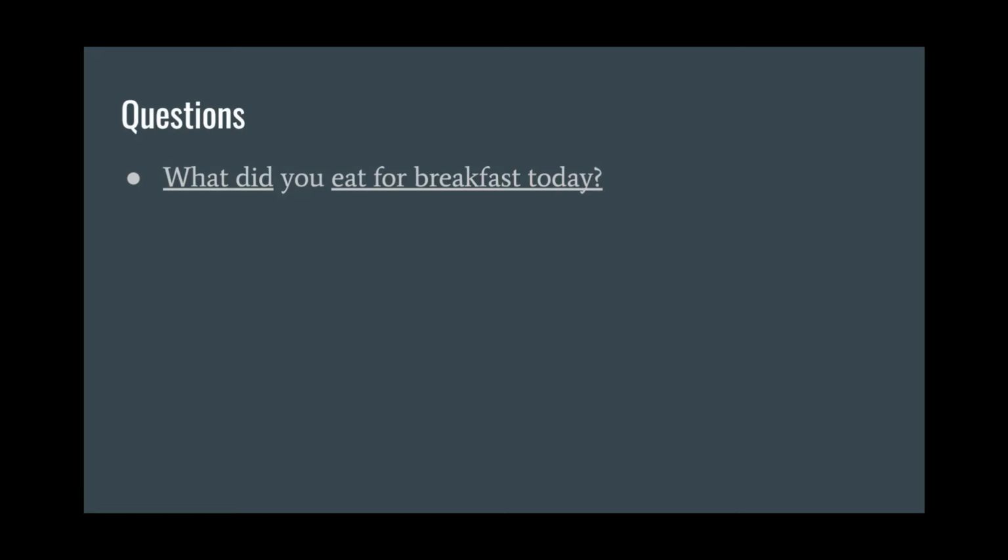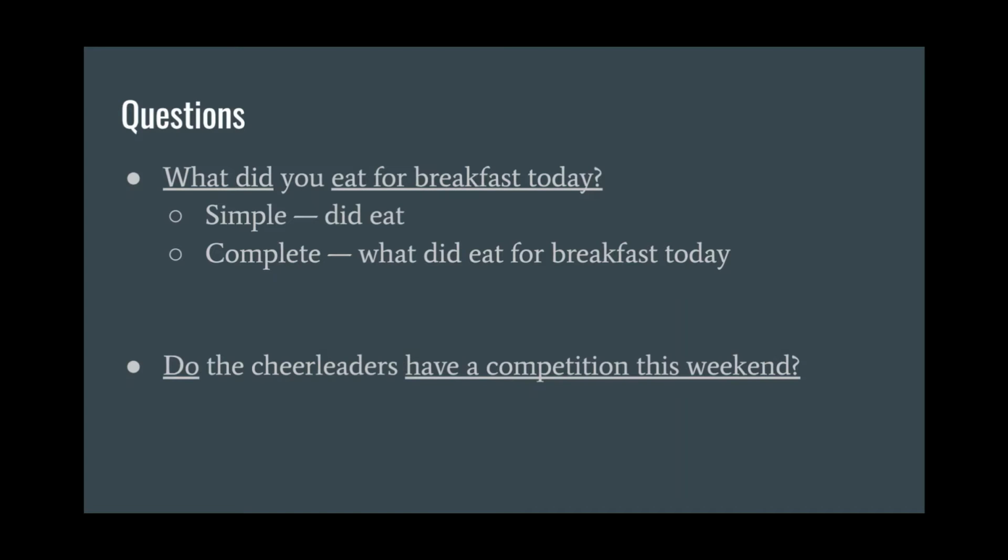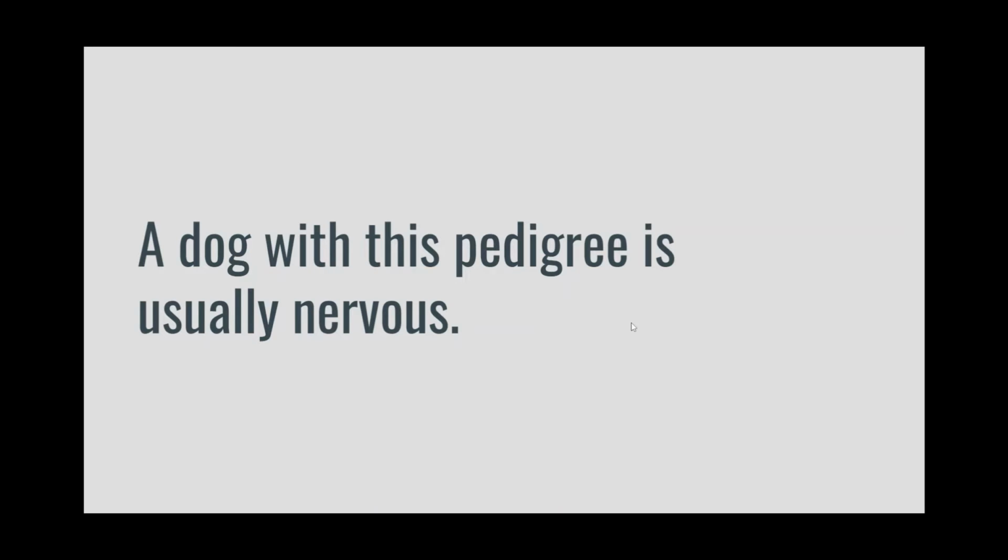Questions are also tricky because they're often split up. A lot of questions have you for a subject or a single noun for a subject, and then everything else would go in the predicate. What did you eat for breakfast today? The simple here is did eat, and the complete, like I said, is everything other than you. Do the cheerleaders have a competition this weekend? Everything that's underlined here is the complete predicate. Our simple is do have.